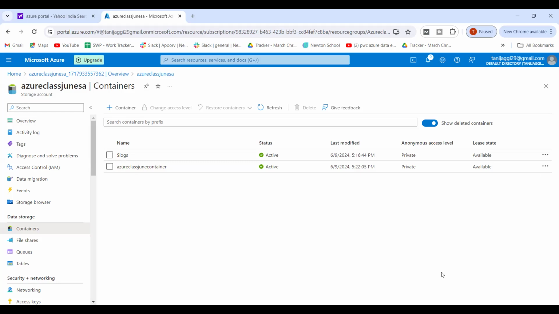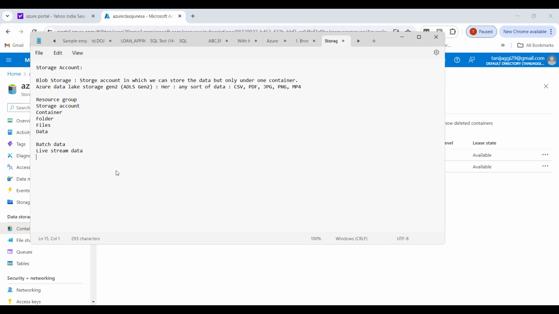So how does it basically go when we receive the data? When we receive the data, we first create a container. Second, we create a folder.